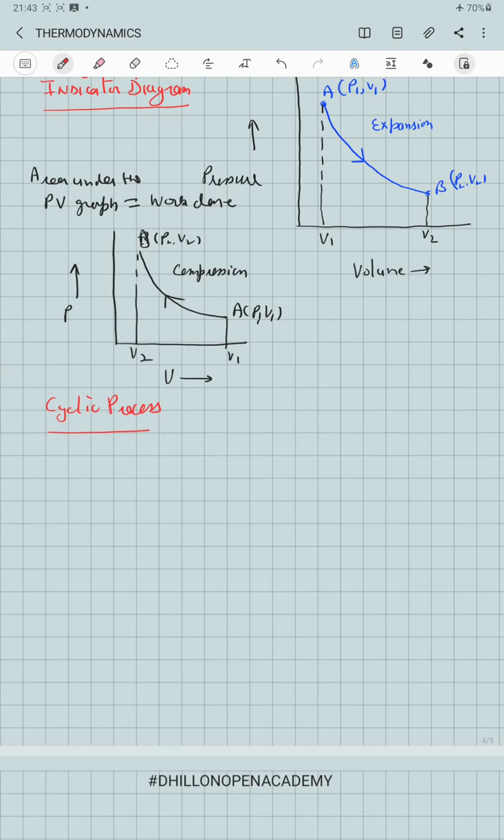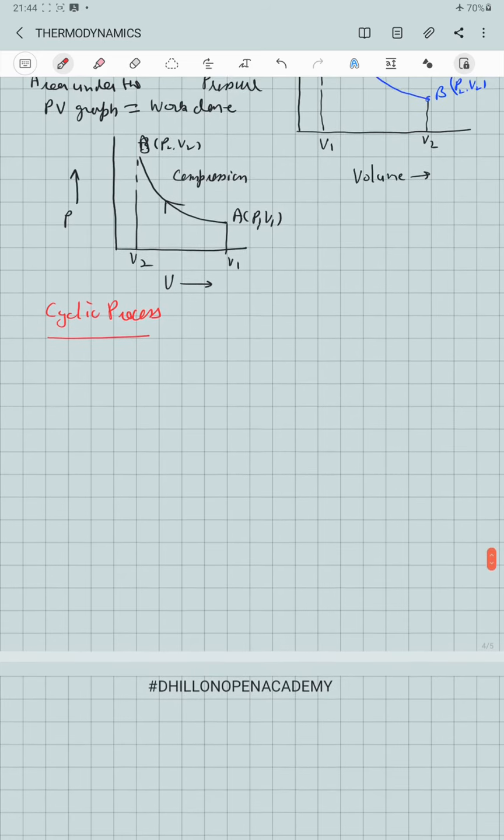For example, if a gas expands from volume V1 to V2, that is from its initial state at point A, P1, V1, to final state at point B, P2, V2, and after that it is again compressed so that it again returns to its initial state variable values at the point A. In that case, this type of process is called the cyclic process.